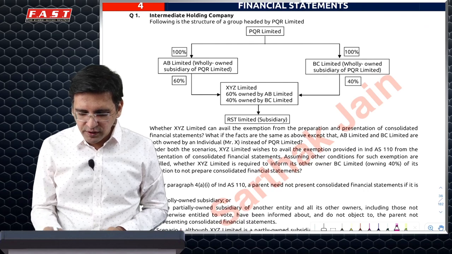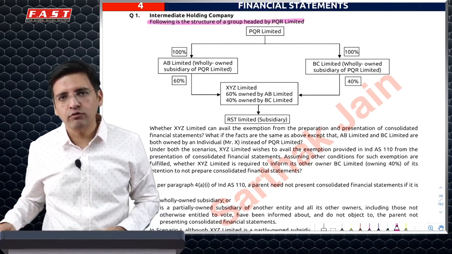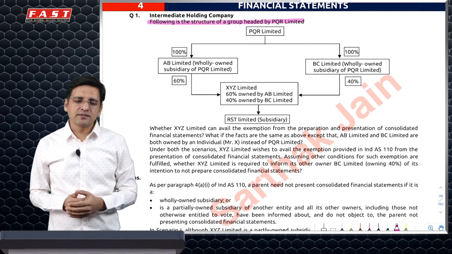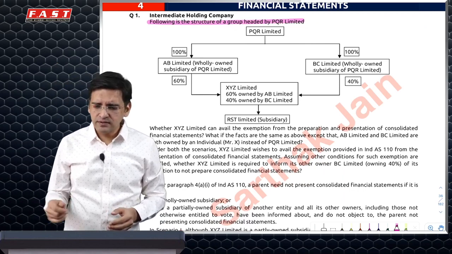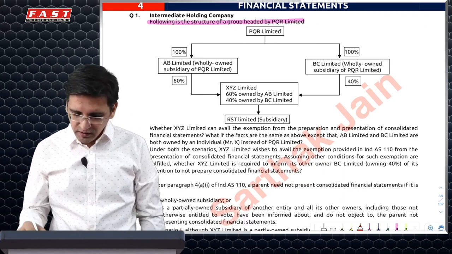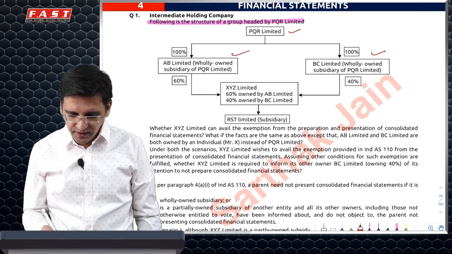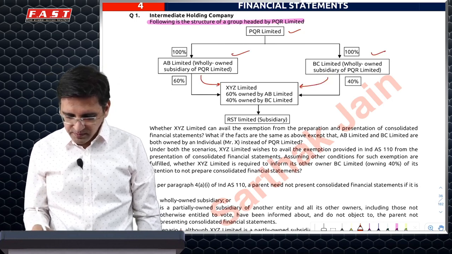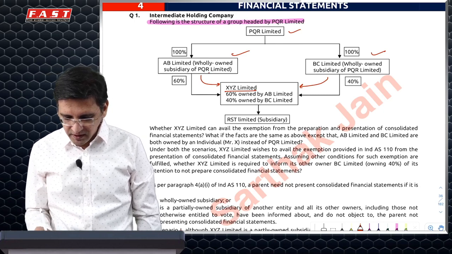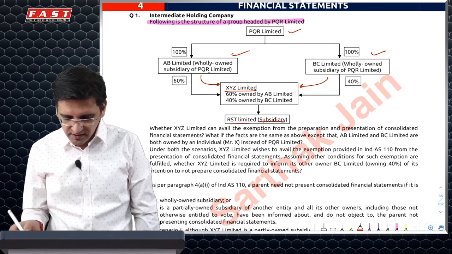Most of these questions were newly added in SM 2021 and have not yet been asked. That's right. Very quickly, this question says that there is this PQR at the top, and then it has two wholly owned subsidiaries. Both of them have this investment in XYZ, which is a subsidiary of AB, and then it has a subsidiary, another subsidiary, RST.